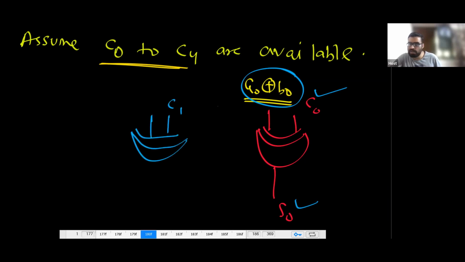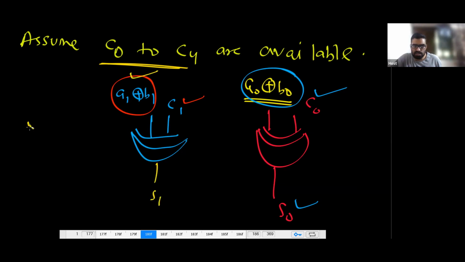So this C1 is available. Let's assume C1 is available. Then tell me, do you have to wait? Okay, this is already available. And let us assume, tell me, for this, do we have to wait for C1? No, because this is available initially. A1, B1, A2, B2, A3, B3, all these are available at time t equal to 0. So we don't have to wait for anyone. We can just directly take and calculate S1.